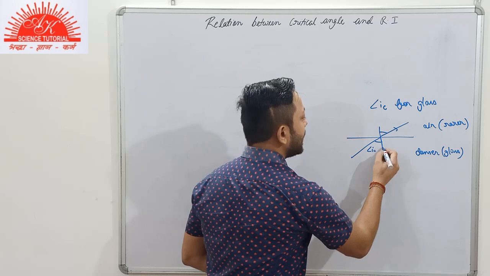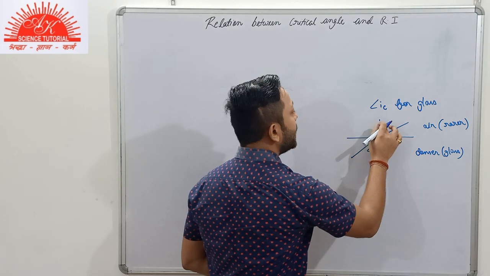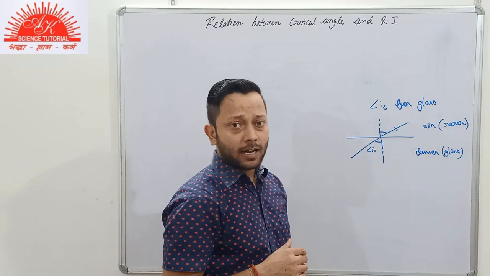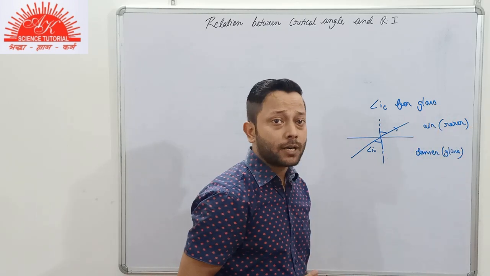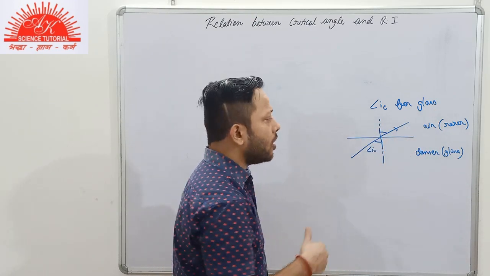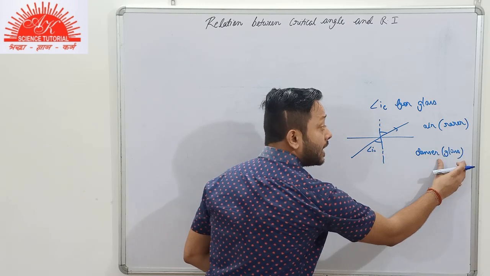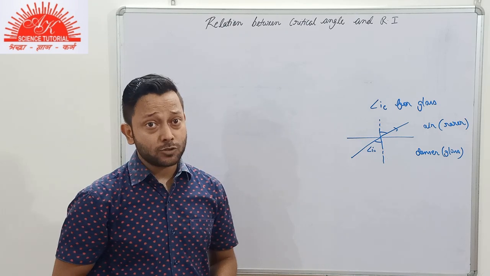The critical angle can change if the pair of media changes. Suppose the denser medium is glass and the rarer medium is replaced by water. Or if the denser medium is diamond and the rarer medium is glass or water, then the critical angle will also change.